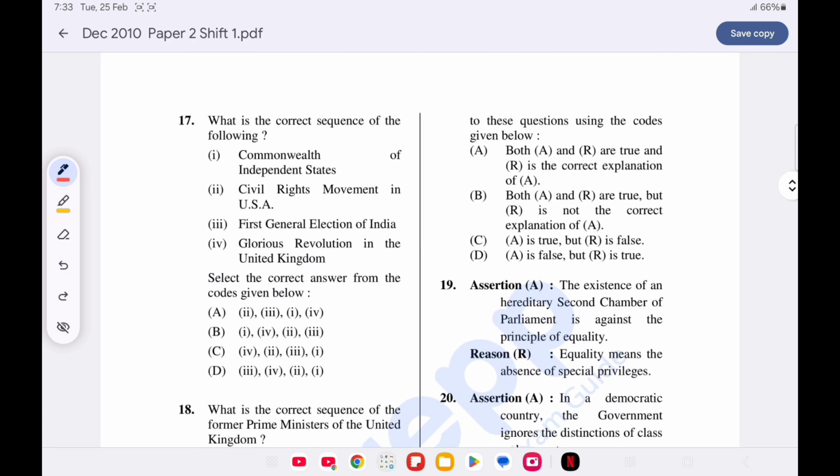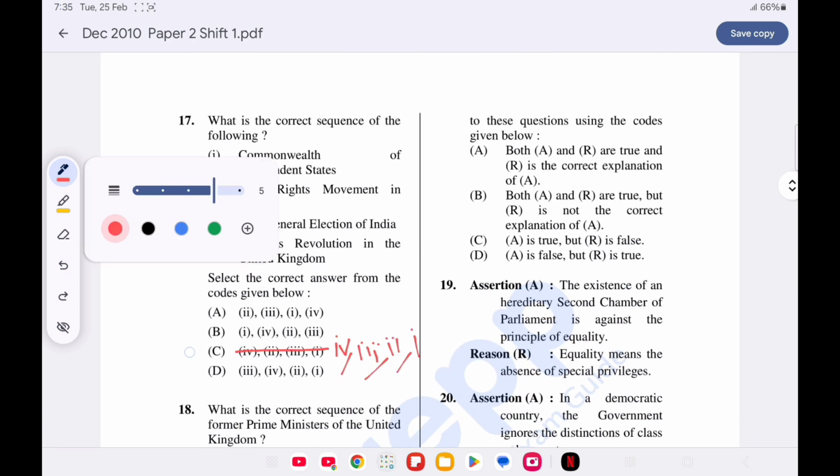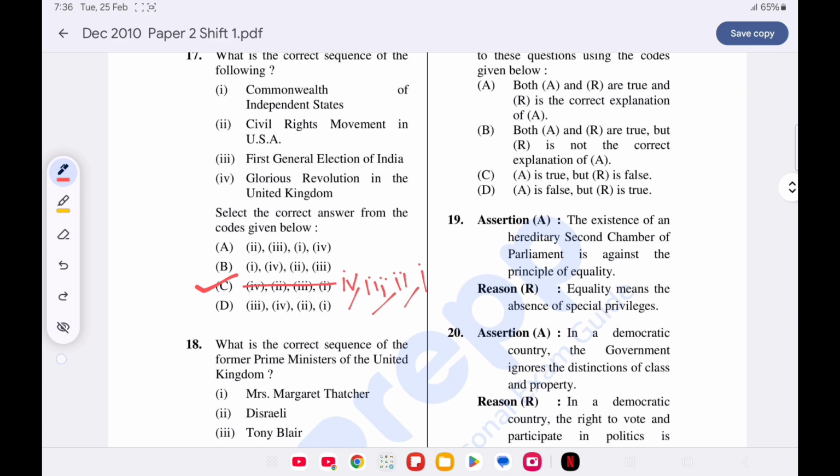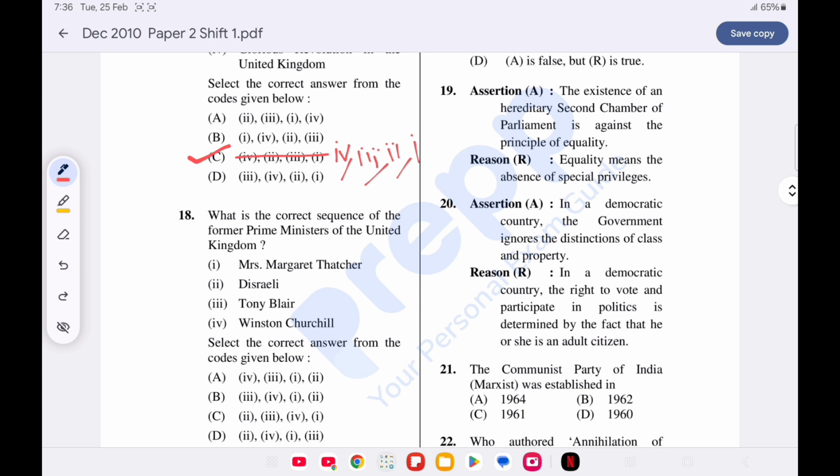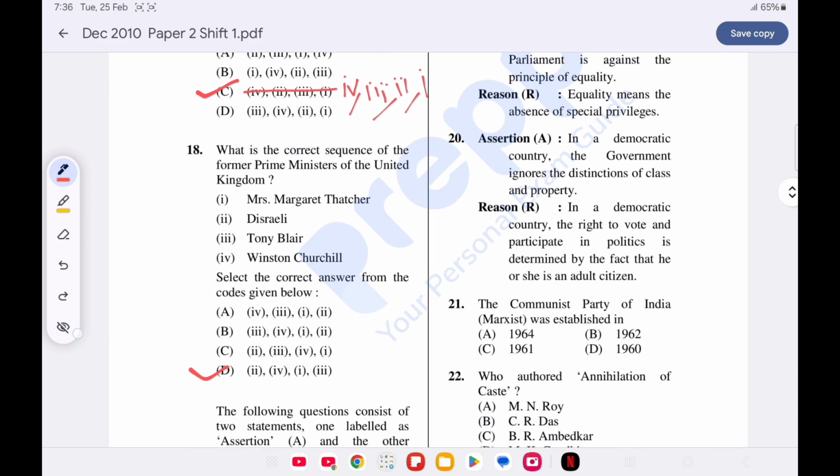Now question number 17. What is the correct sequence of the following? Option C is correct, but the chronology is wrong. The correct chronology is 4, 3, 2, 1. First, the Glorious Revolution in the United Kingdom in 1688. Then the first general election of India in 1951-52. Then the civil rights movement in USA in 1954. And then the Commonwealth of Independent States formed on 8 December 1991. Next question, question number 18. What is the correct sequence of the former prime ministers of the United Kingdom? Option D is correct. First is Disraeli, then Winston Churchill, then Mrs. Margaret Thatcher, and then the last is Tony Blair.